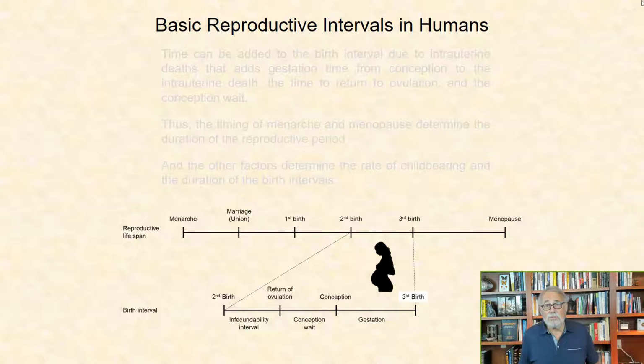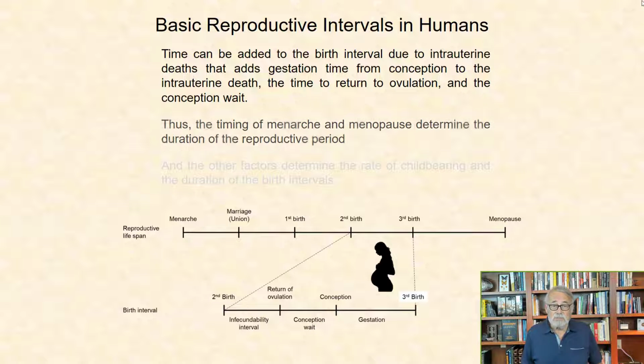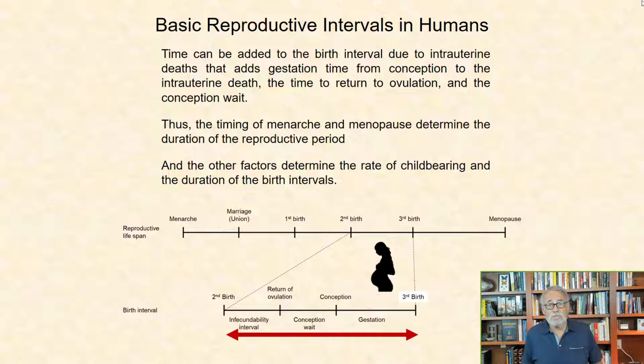Time can be added to the birth interval due to intrauterine deaths, which adds gestation time from conception to the intrauterine death, the time to return to ovulation, and the conception wait. Thus, the timing of menarche and menopause determines the duration of the reproductive period, and the other factors determine the rate of childbearing and the duration of the birth intervals.